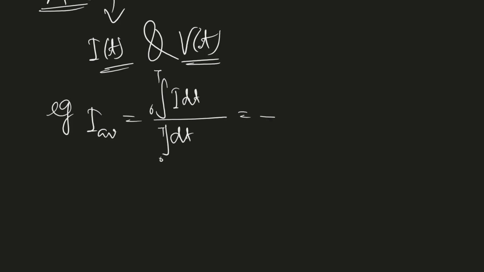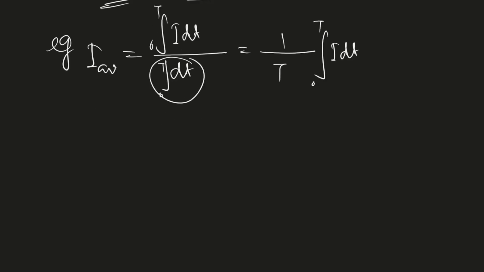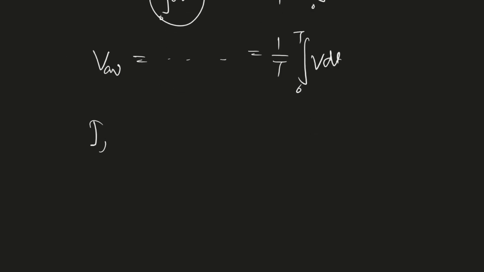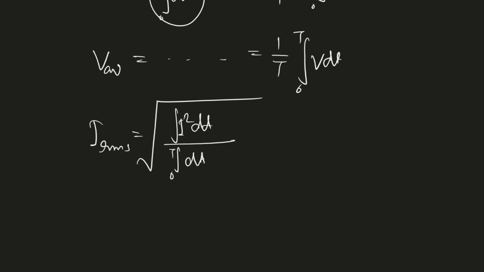This one. And what is this? This is nothing but T. So I can write this one as 0 to T I dt. Similarly, V average, what I will get? And for RMS values, I RMS, that is square root, again here I square dt, and here dt. So 0 to T, 0 to T, where capital T is the periodicity or the period.